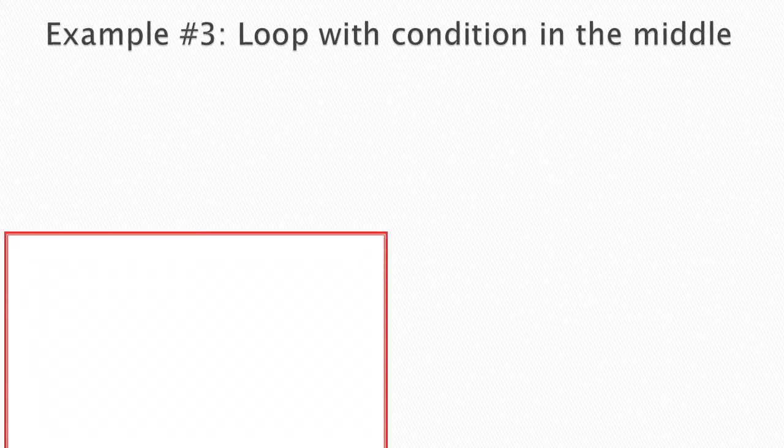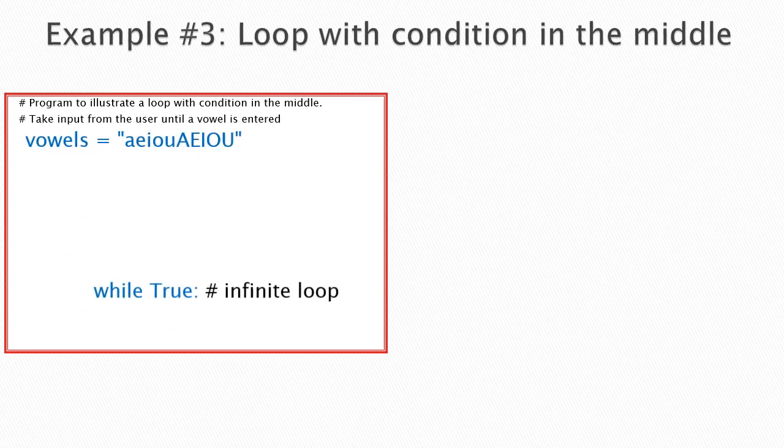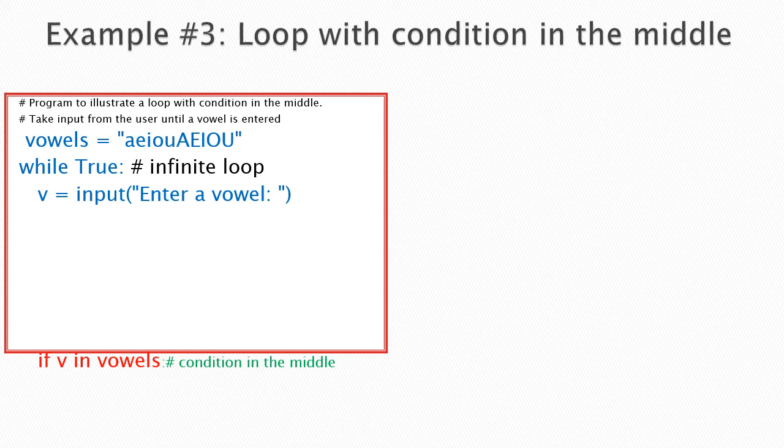Even though there are no conditions and the loop condition is always true, we can terminate using a jump statement. See here, vowels A, E, I, O, U, small and capital, are assigned. See here, this is an infinite loop. The condition is always true. In the previous example we exited using Control C, otherwise it will continuously execute the body of the loop. But here we can terminate in the middle.